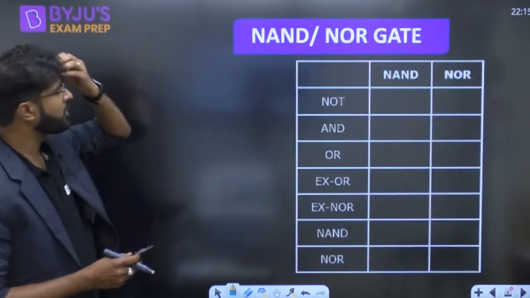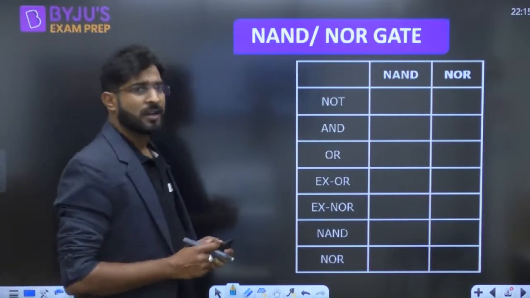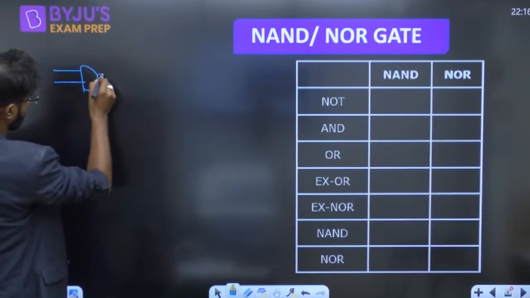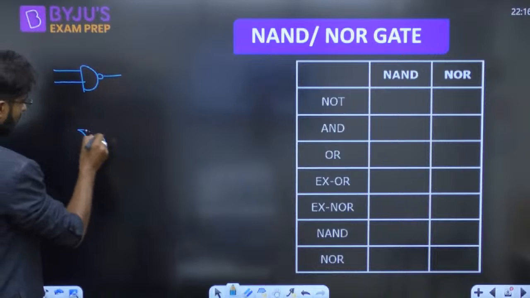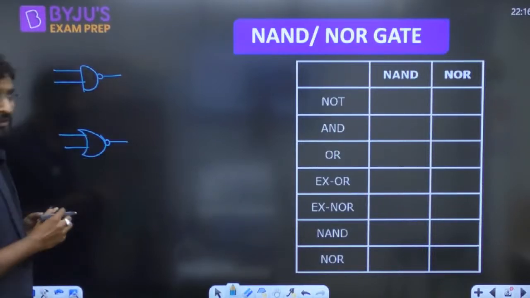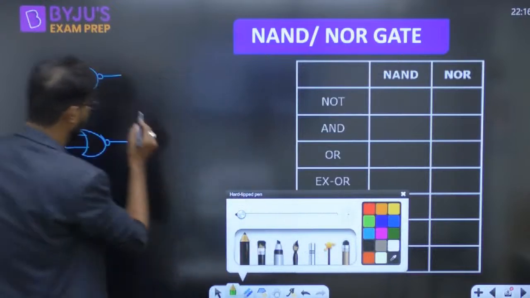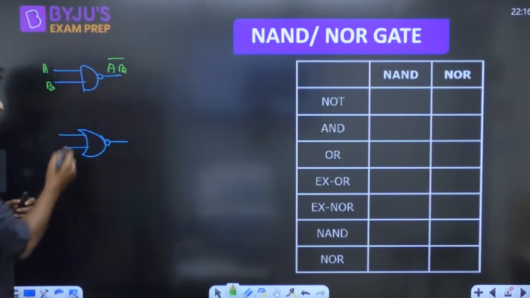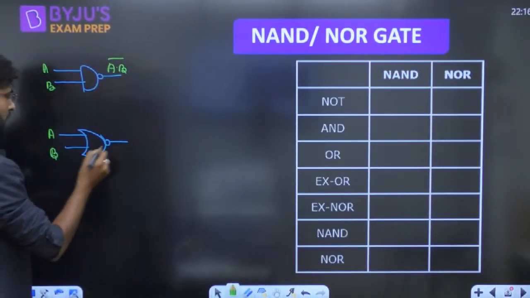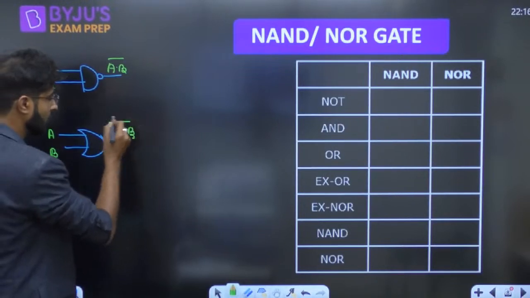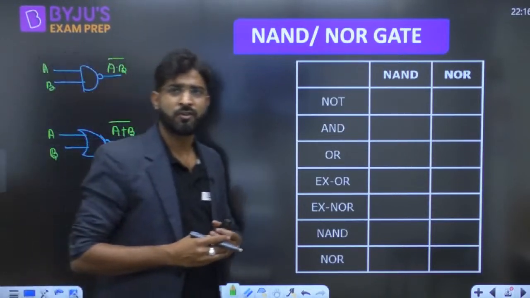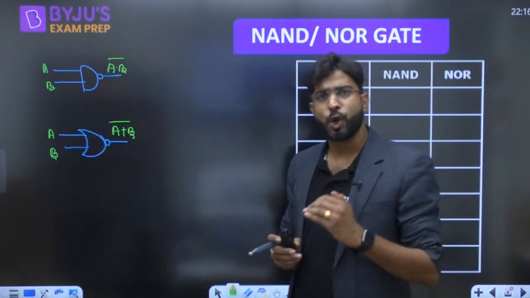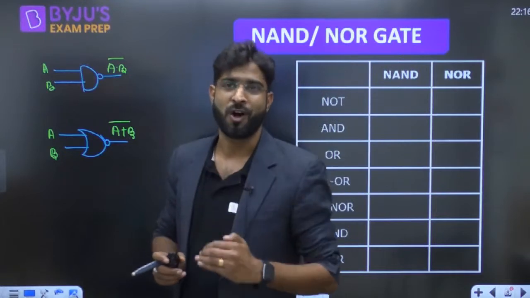Now, next, if you want to discuss the NAND gate, guys, how does the NAND gate look? This one is called like this, and the NOR gate is like this. For the NAND gate, this is A, this is B, so we can write A dot B whole bar. And the NOR gate is A ORing B whole bar. Now I will discuss one theorem. The name of the theorem is De Morgan's law.